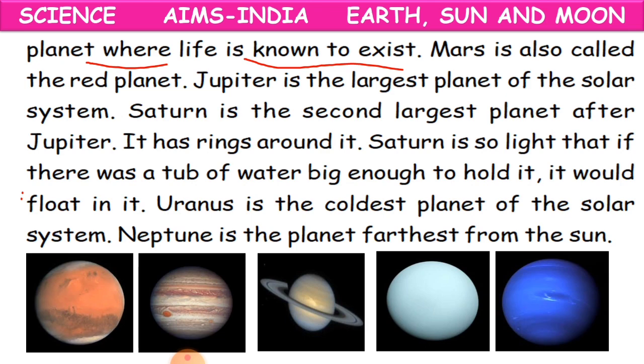See, we are having 8 planets, from Mercury to Neptune. But only on Earth you can have life. We are not seeing life in the other planets. Okay, children, so this is the only planet where life is known to exist.